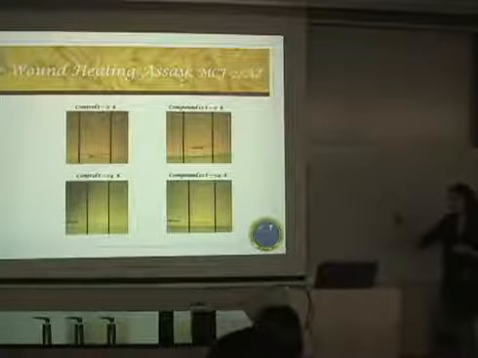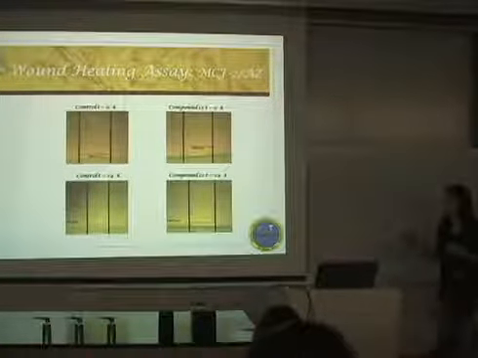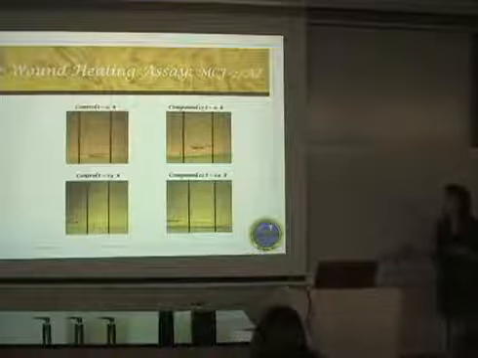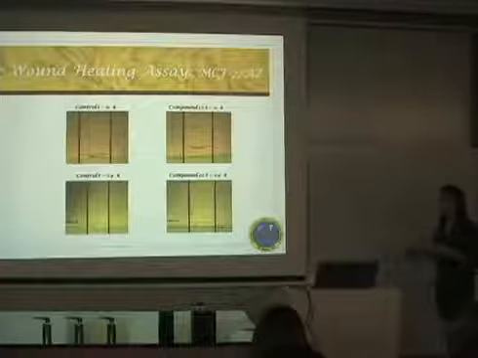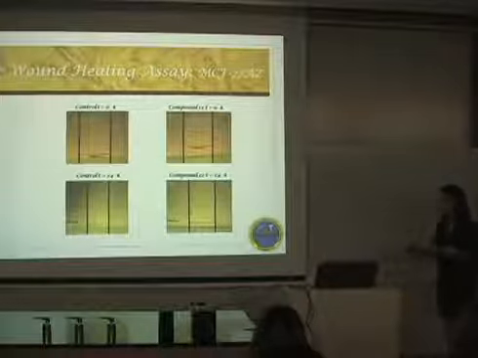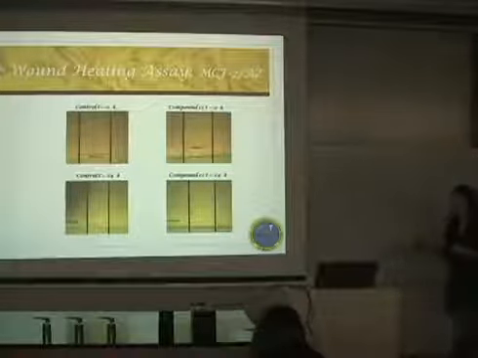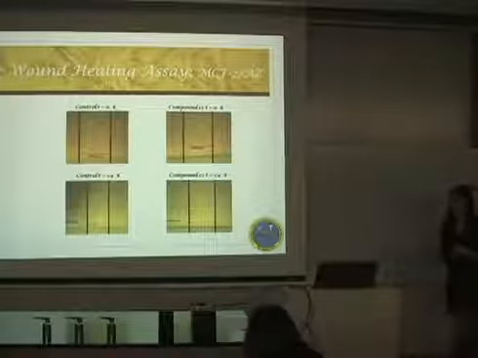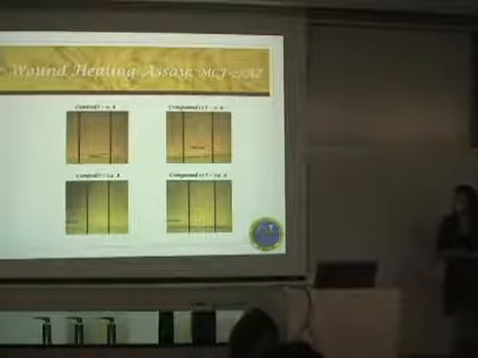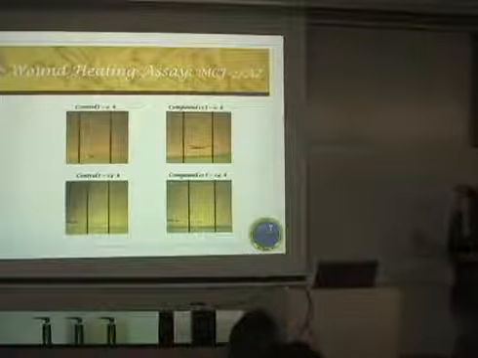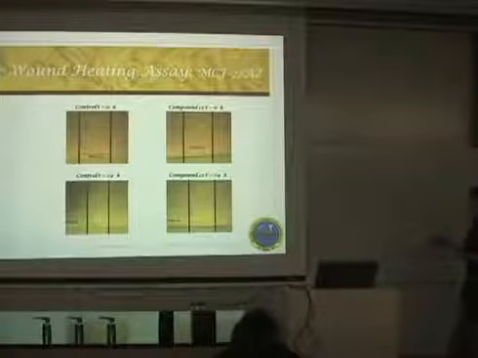Okay, so I want to begin by showing you some pictures for a wound healing assay for the MCF7AZ cells. As Natalia explained, we begin this assay by wounding the cells' layers. We then measure them at time 0. Then we treat these cells and allow them to grow over a period of time. The time depends on the cell line being used, and for the MCF7AZ cells, that is between 24 and 72 hours.